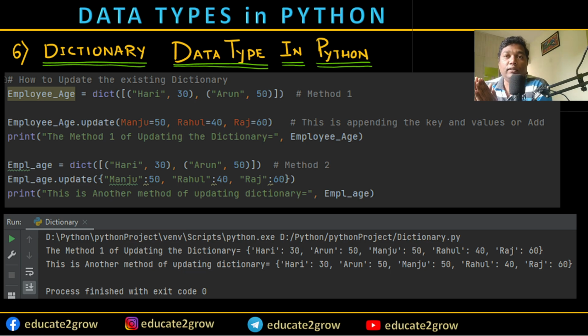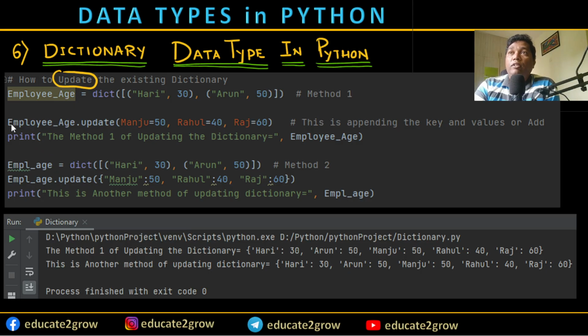Now let's see another method, not function, sorry, the method update. Okay, the method is update. You see here, this is update. This will be highlighted when you put a period, a dot, in the programming window in front of the variable.